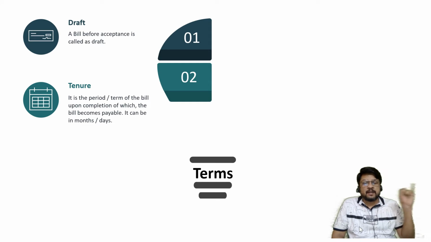Check is having a different category and bill of exchange and promissory notes are having a different category. Check, from the date of drawing up to the period of 3 months ending from the date of drawing, is alive and it can be asked for payment. On the other hand, bill of exchange and promissory note, from the date of drawing up to the end of the tenure, you cannot ask for payment. After the tenure is over, then you can ask for payment.